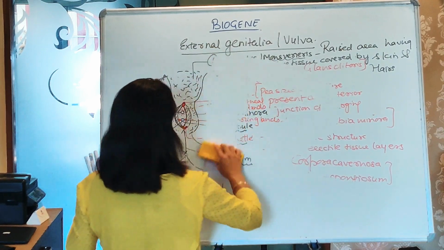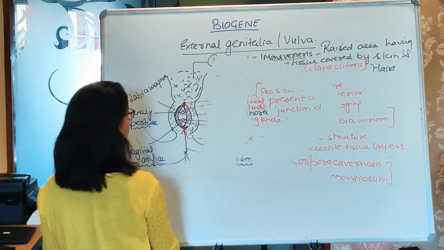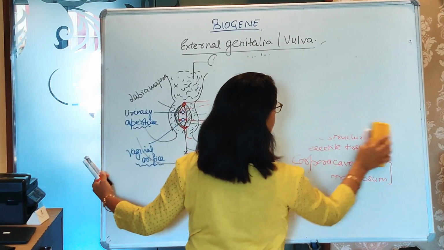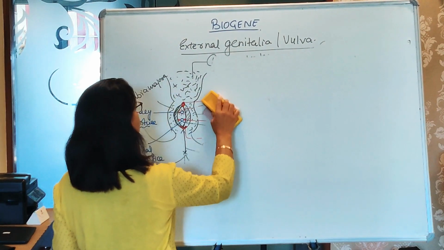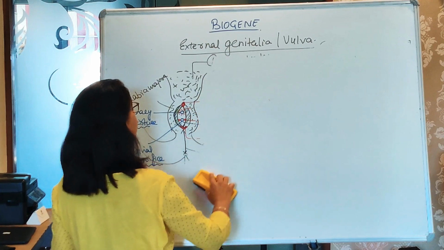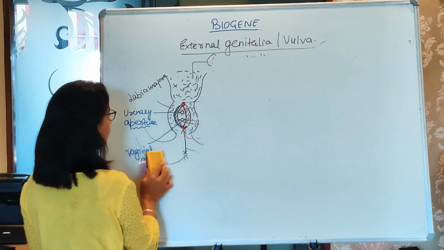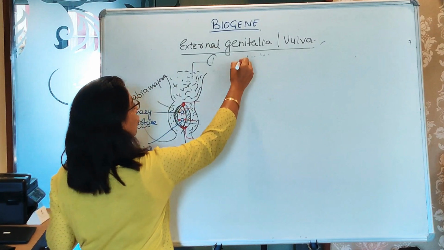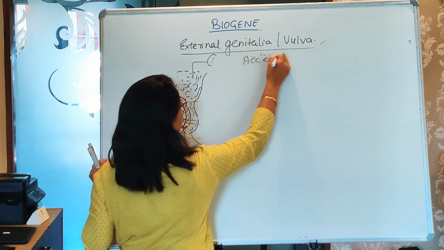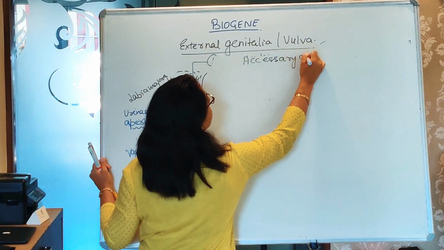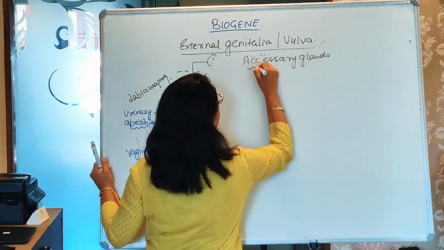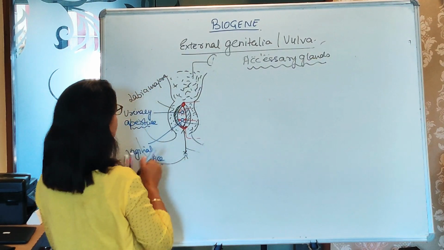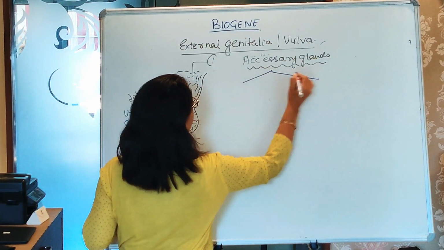So with this view, again I'm just rubbing it, with some mentioning of the glands and the rest of the parts. When we talk about the accessory glands of the female reproductive system, there are two different types of glands.